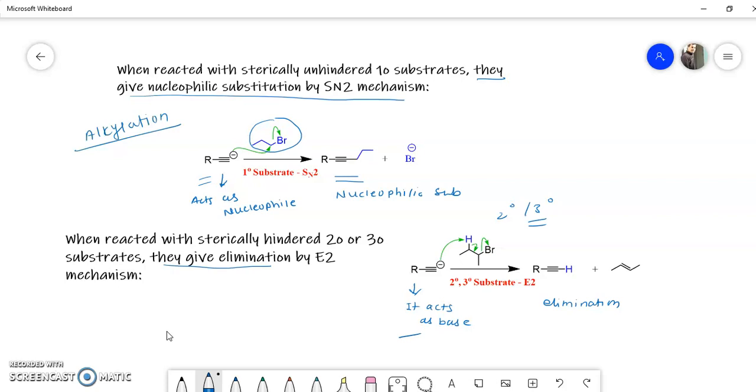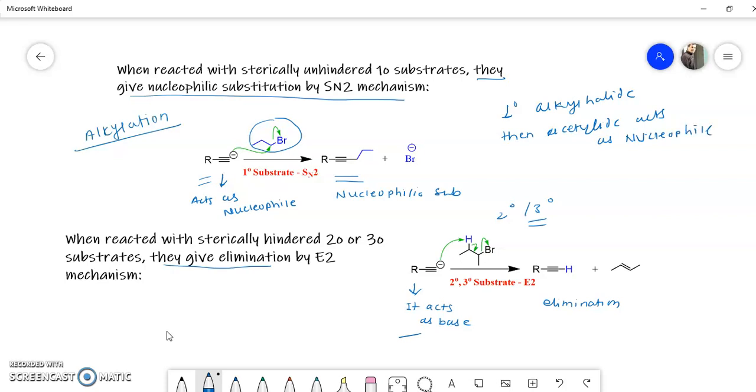Once again I will explain. If a primary alkyl halide is used as a substrate, then acetylide acts as a nucleophile. This is very important.